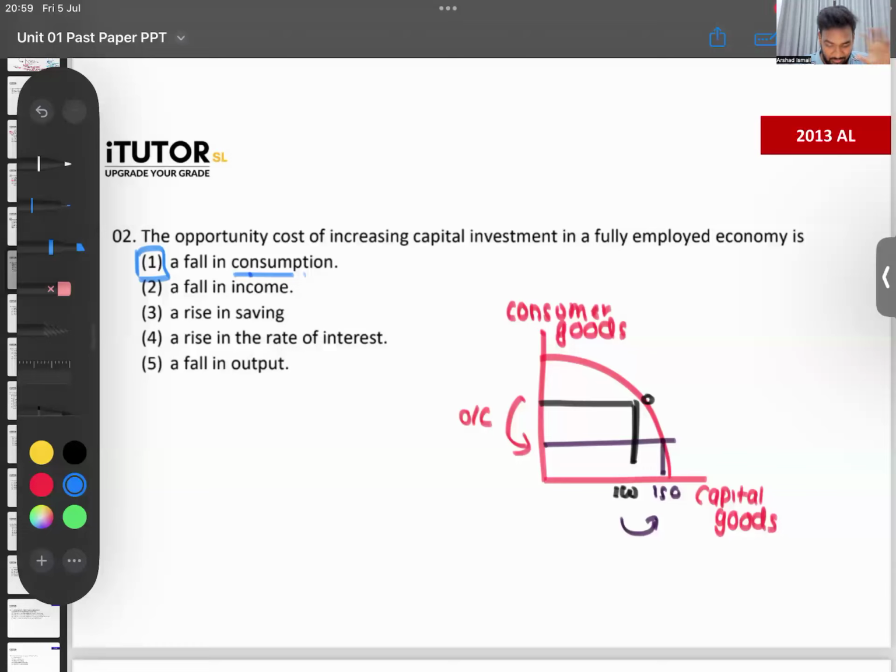So just to broadly explain once again, an economy can broadly produce two goods. These are basics that you should be knowing: consumer goods and capital goods. Consumer goods are the goods that are consumed on a day-to-day basis. Capital goods are not consumed day-to-day; they are goods produced to produce more goods, like machines. So they're asking what is the opportunity cost of increasing capital goods? If you increase capital goods, you have to reduce your consumer goods. There will be a fall in consumption. That's how your answer comes.